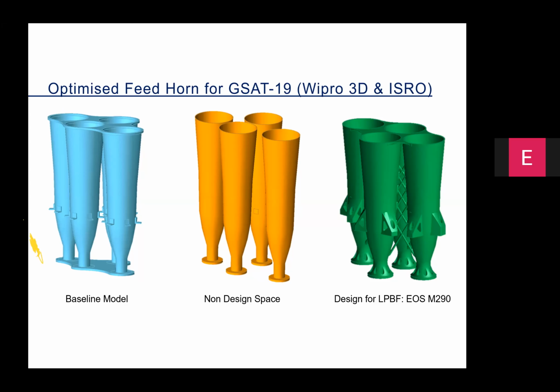The dimensioning of these features and the inclination of the features corresponding to the build direction was carefully done in a way that conforms with the principles of design for additive manufacturing.